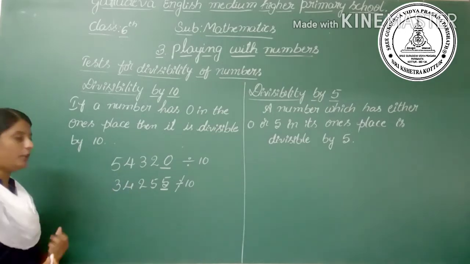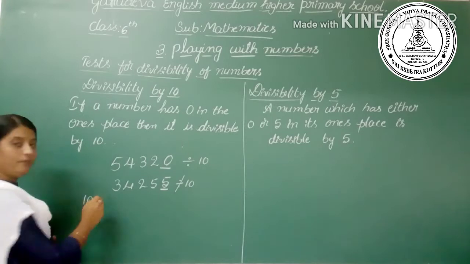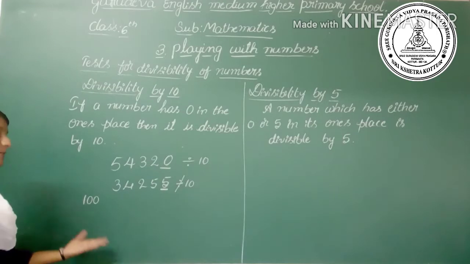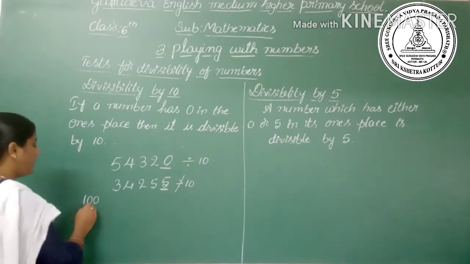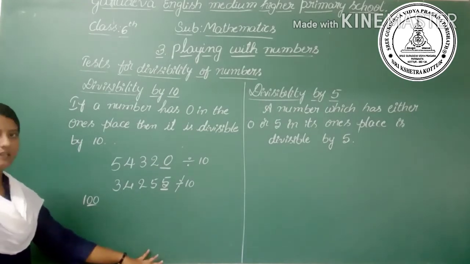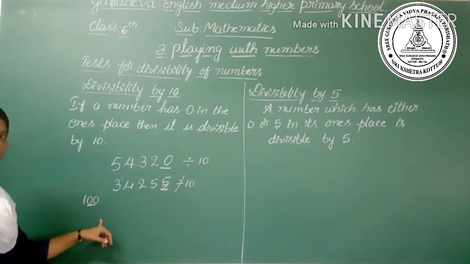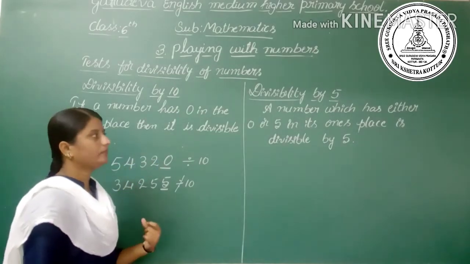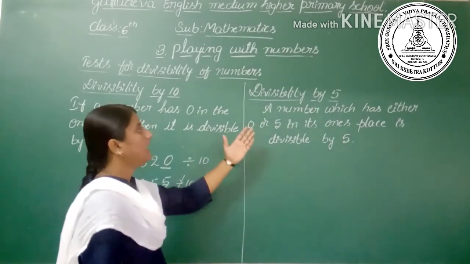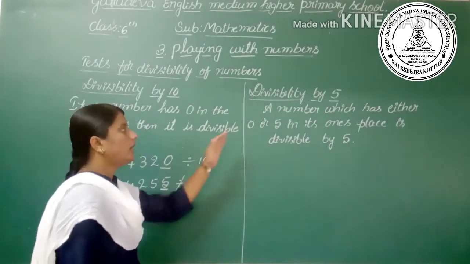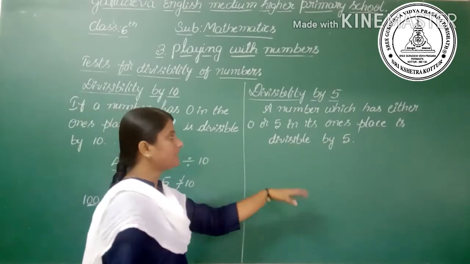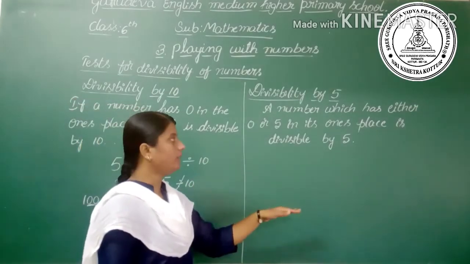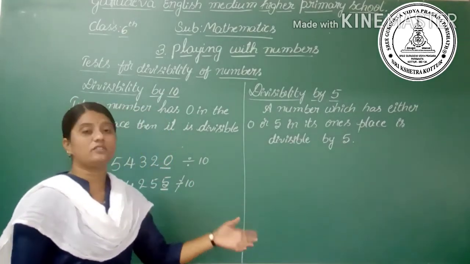Similarly, you can find out the divisibility by 100. Can you see what is the rule of divisibility by 100? If the numbers at the ones and tens places are 0, then the number is divisible by 100. Similarly, let's go to the divisibility by 5. It says that a number which has either 0 or 5 in its ones place is divisible by 5.